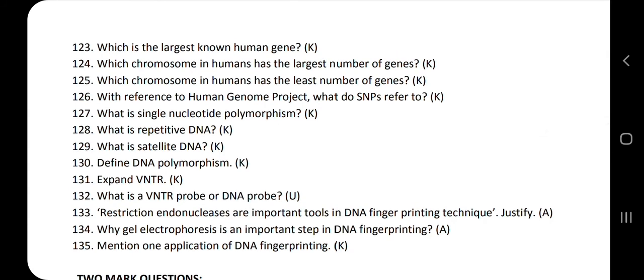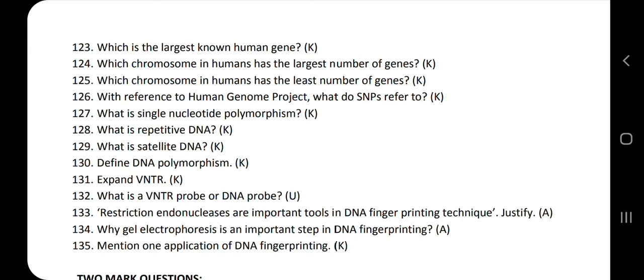Variable number of tandem repeats, that is the expansion of VNTR. What is a VNTR probe or DNA probe? The satellite DNA which shows a very high degree of polymorphism is said to be a VNTR probe or DNA probe.